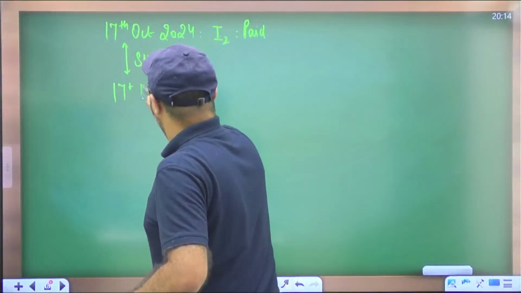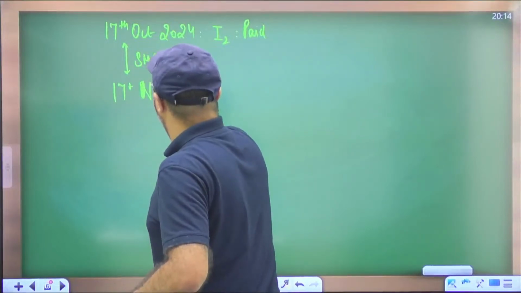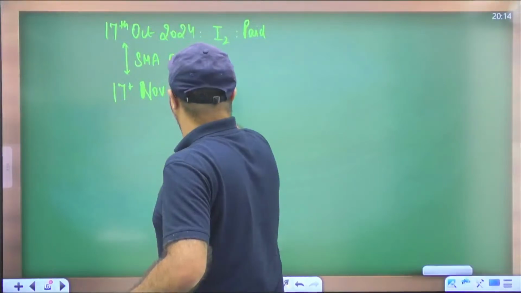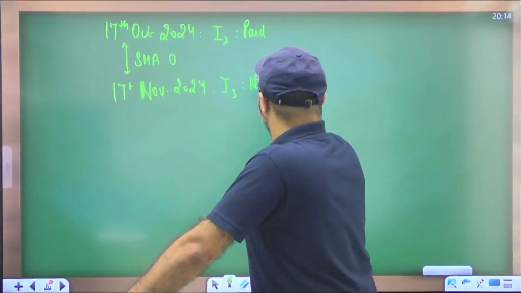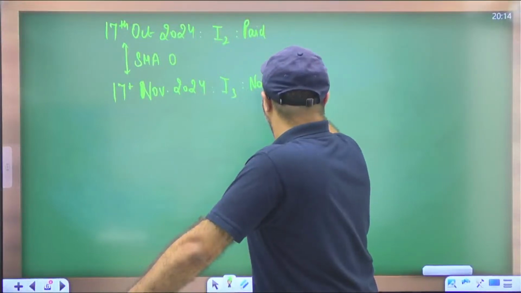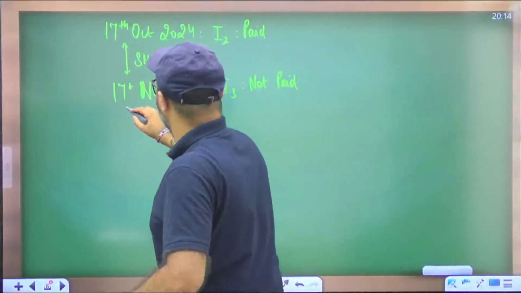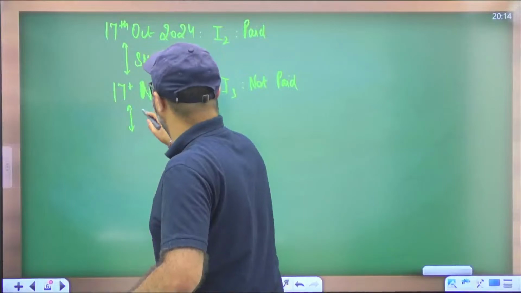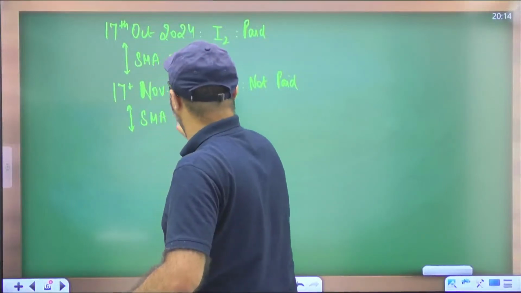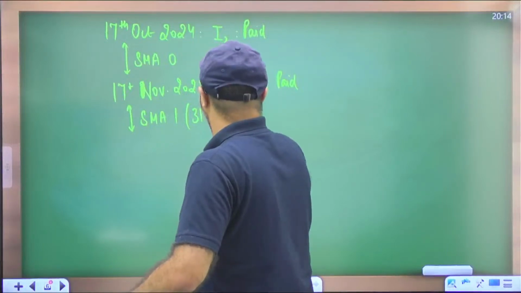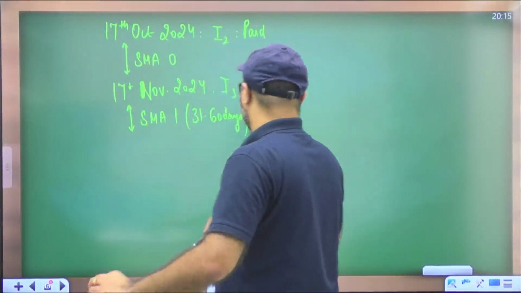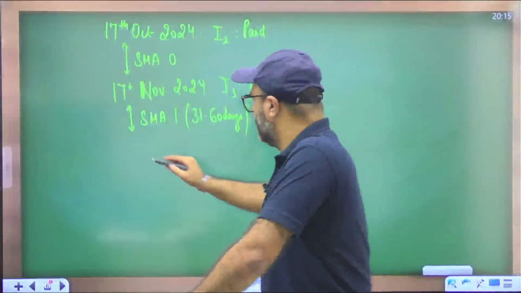Then on 17th of November 2024, if the third installment is not paid, it will be termed as SMA 1, where the installment is due for more than 31 days. Till 60 days, it will be SMA 1.